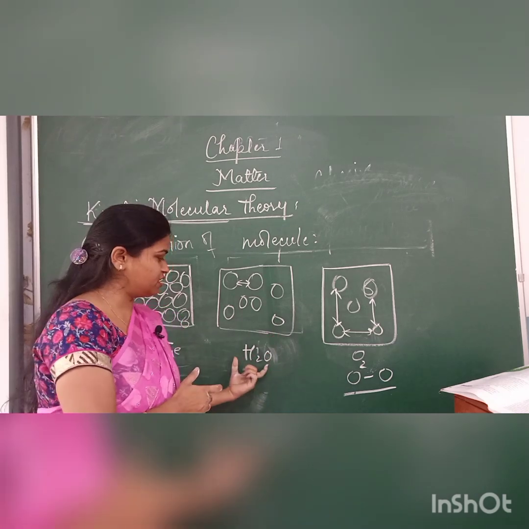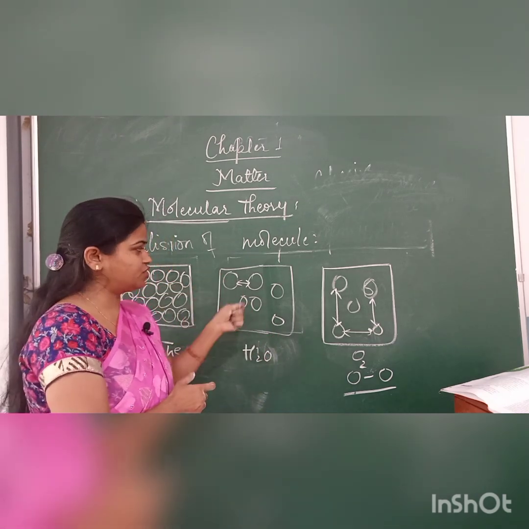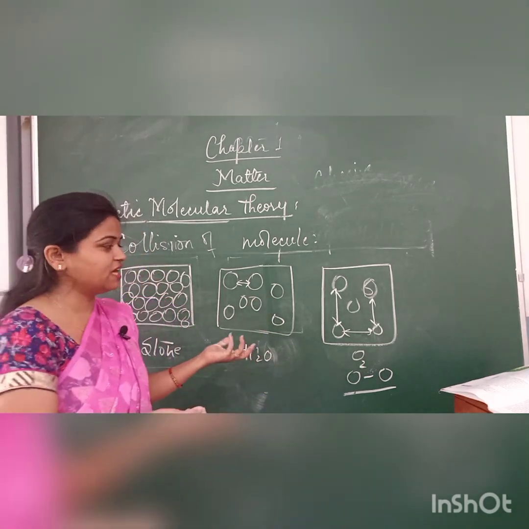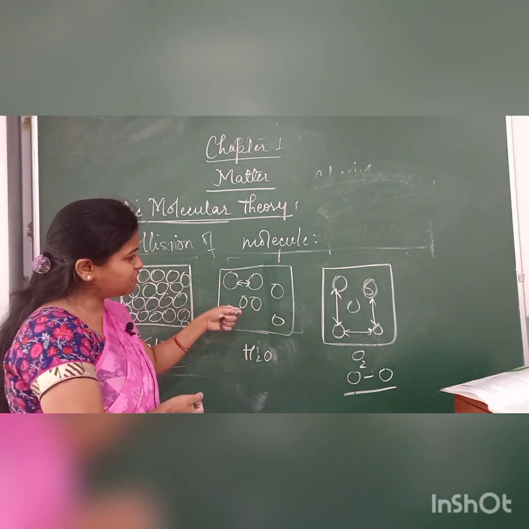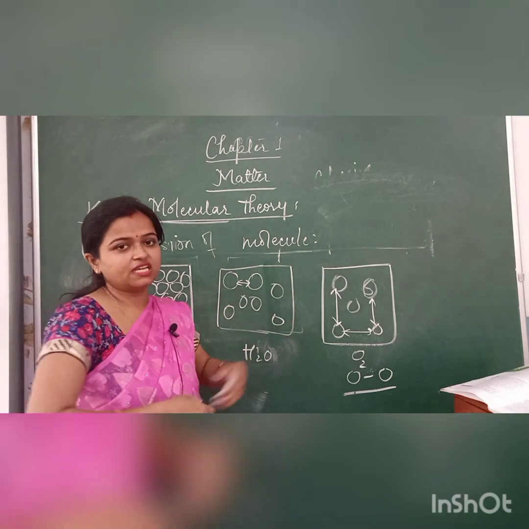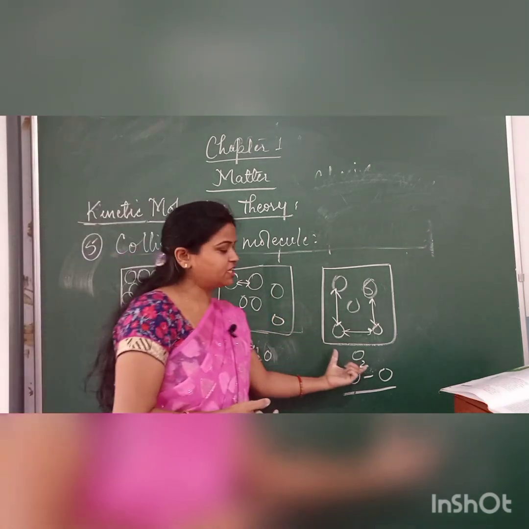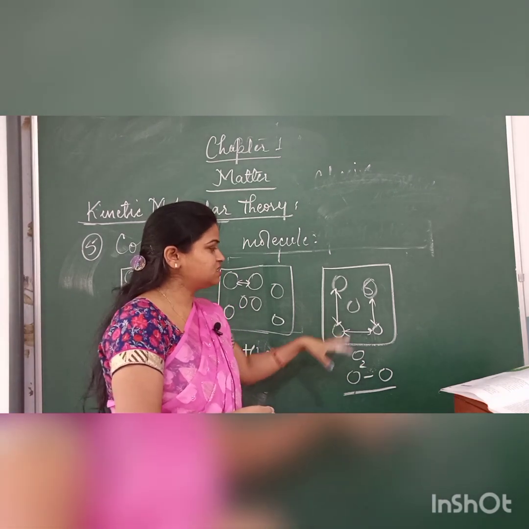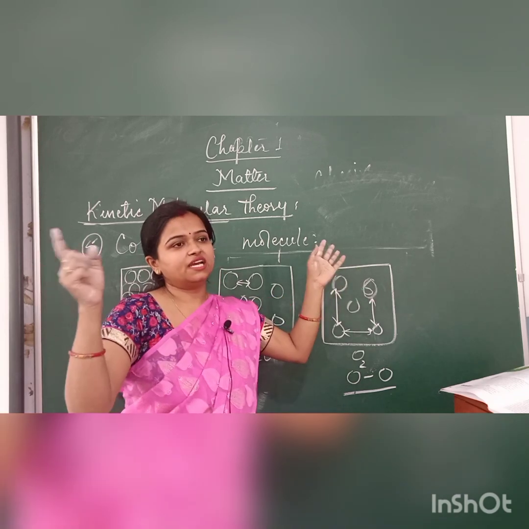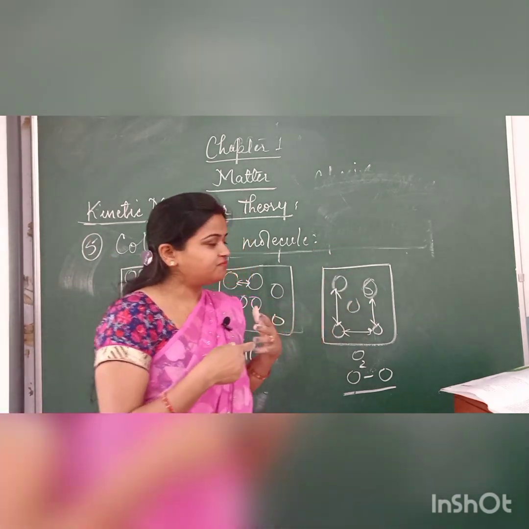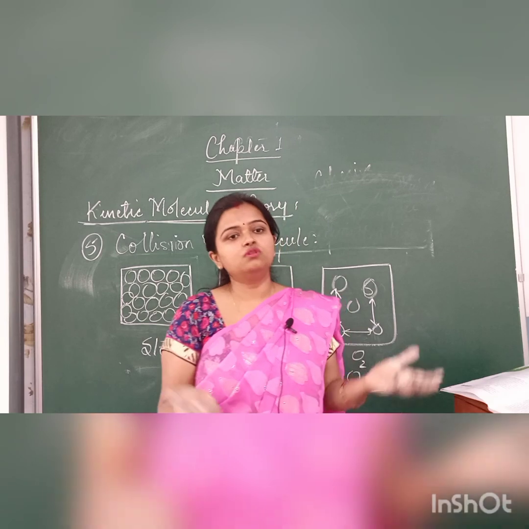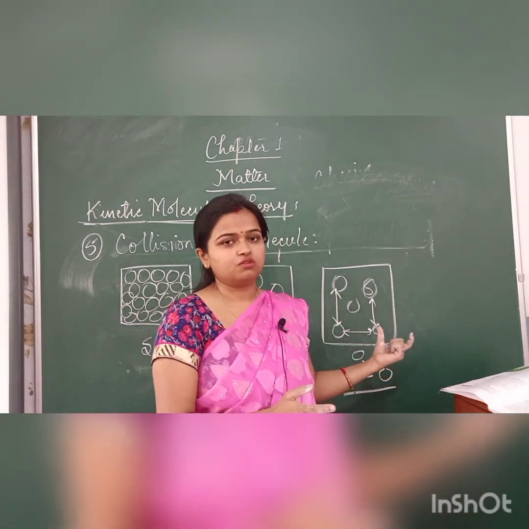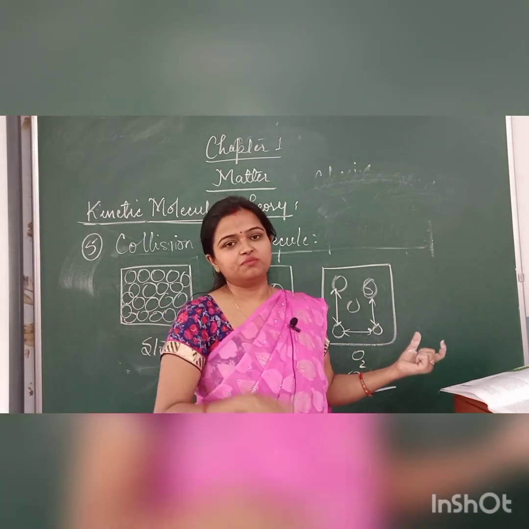They will just collide, they will just shake at that position. Now if the same thing happens here, if I simply take a hammer and hit this water in the bottle, water has the ability to flow. So if I beat it with a hammer, it will generally burst, and at once it will flow. And in the case of oxygen gas, we cannot easily beat it with the hammer. It means the molecules can easily collide and blow or fly or flow in any direction. The direction of gaseous molecules is not fixed. They can easily go from one place to another.